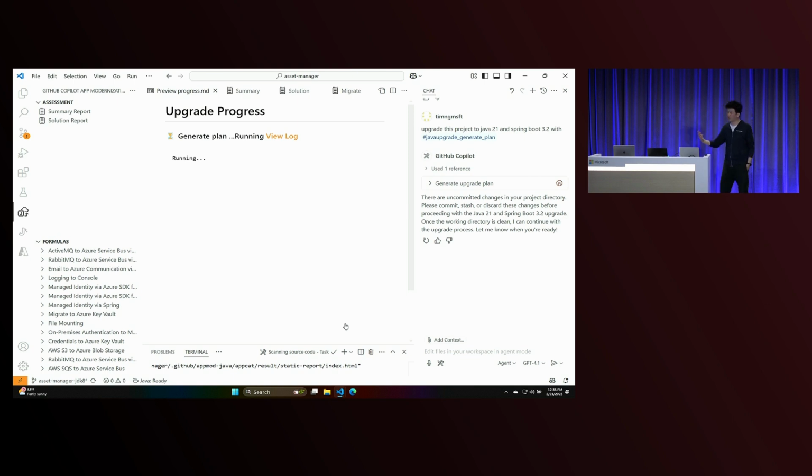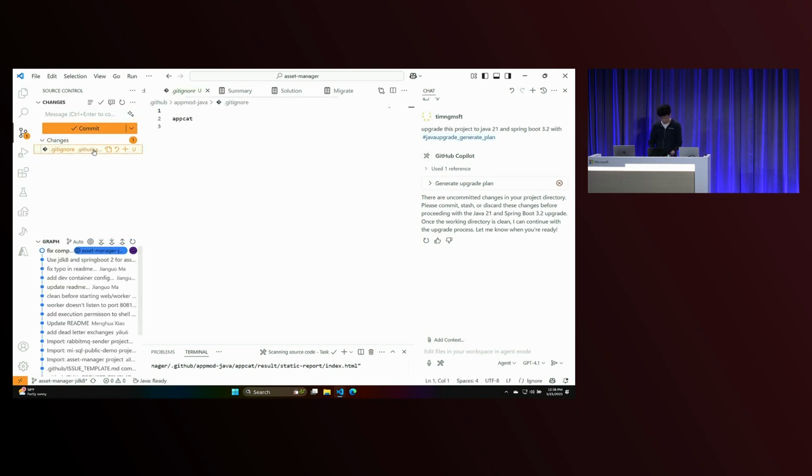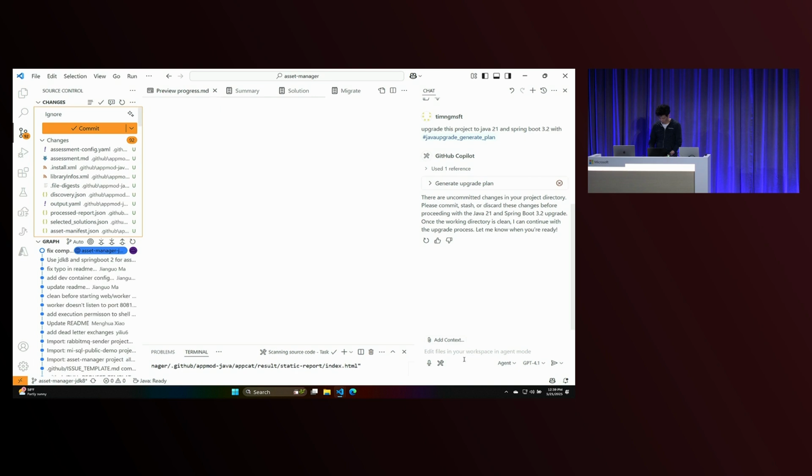What we do here is we do kind of best practice for guiding an LLM. We ask it to create a plan. Oh, there's unwanted changes, sorry. Let me just say, I'm just going to commit this. So that's the cool thing with Copilot is that it does not want that. Okay, I am going to just revert this. Okay, and so I'm going to continue.